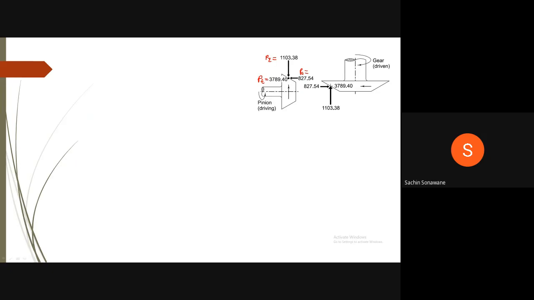Now we have seen that radial force on the pinion is equal to axial force on the gear. Therefore, this is the axial force Pa, and axial force on the pinion is equal to radial force on the gear. Therefore, this is the value of Pr for the gear, and this value is nothing but Pt. Therefore, this is nothing but force analysis on the pinion and gear.